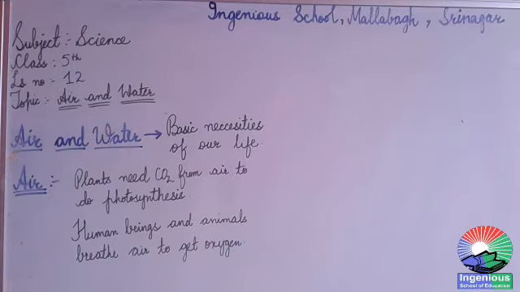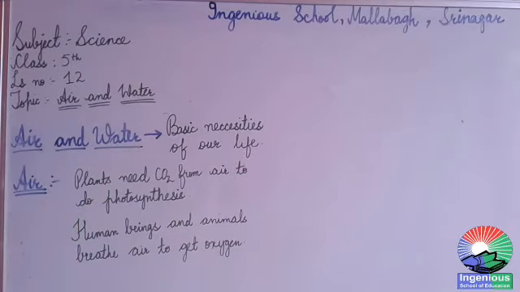Students, as you all know, these two things, air and water, are necessary for us to survive on this planet Earth. Without air and water, we won't be able to survive on Earth. So we are going to discuss these two basic necessities of our life.